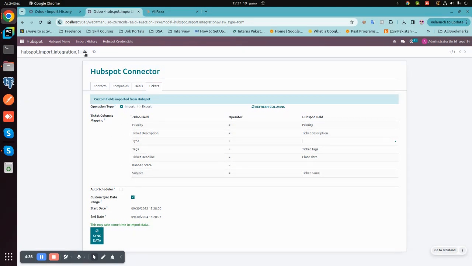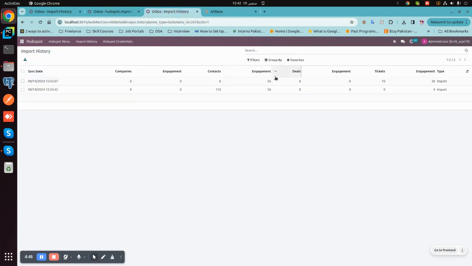Now we'll import this too. Now the import operation for tickets has been performed. You can view it on import history where there are 10 tickets imported along with its engagements.